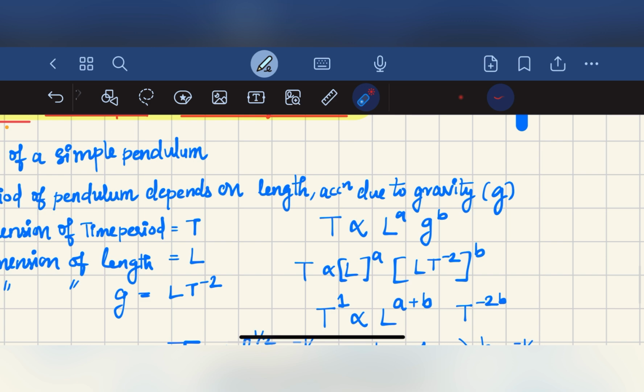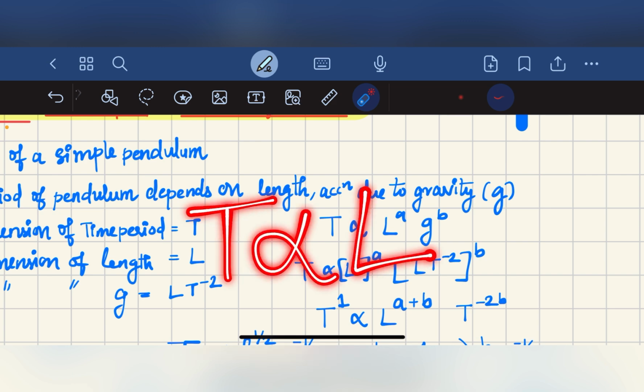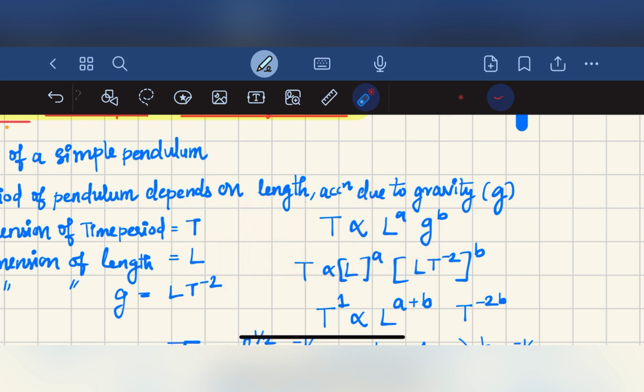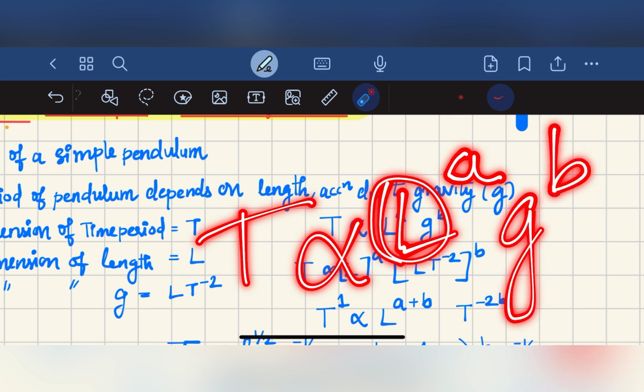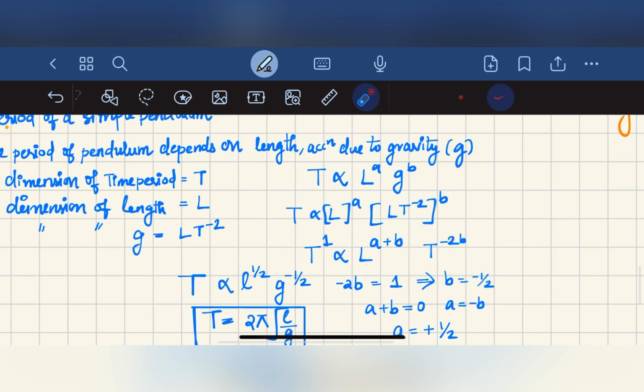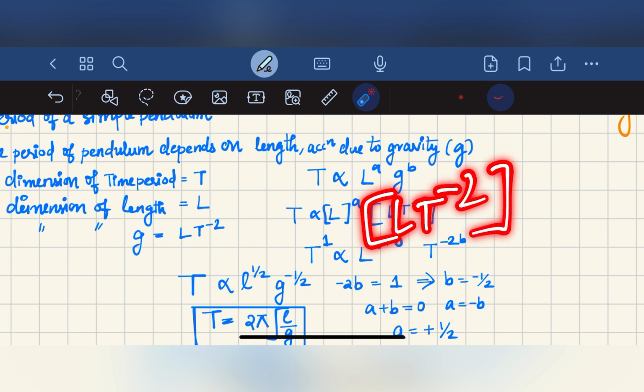So we can write that the time period will depend on length and acceleration due to gravity, that is, T will be proportional to length. We don't know to which power length is raised, so we write T proportional to L raised to A, and G raised to B, that is, T is proportional to L raised to A, and the dimension of acceleration due to gravity, LT raised to minus 2, whole raised to B.